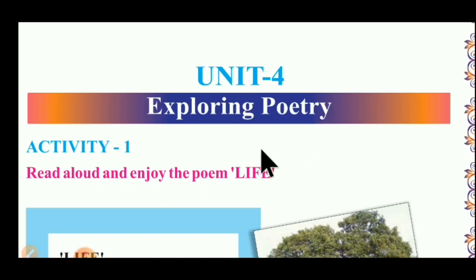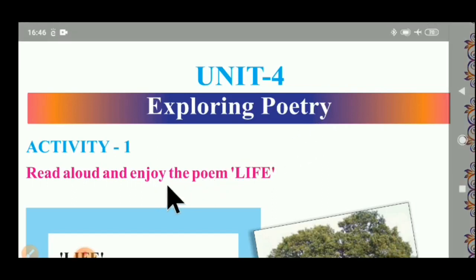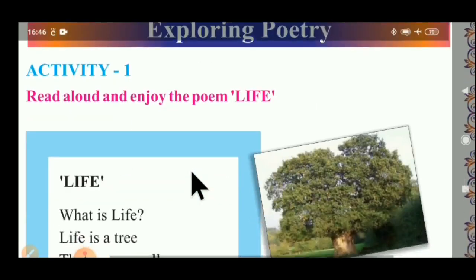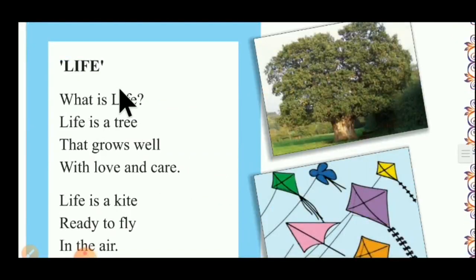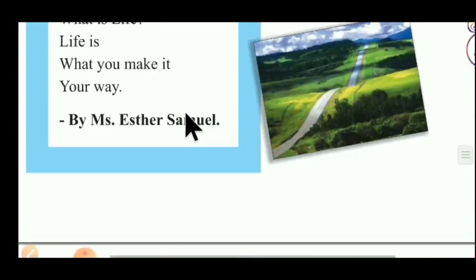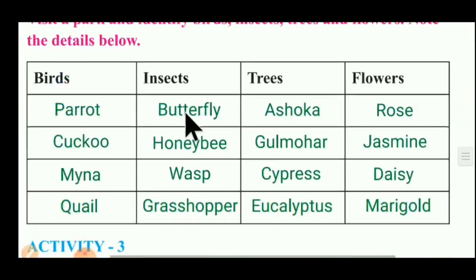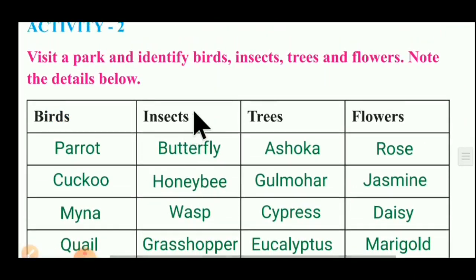In activity number 1st, we studied a little poem, Life. Here, we studied about our life. Now in second activity, we studied some birds, insects, trees and flowers, in the poem visiting park.